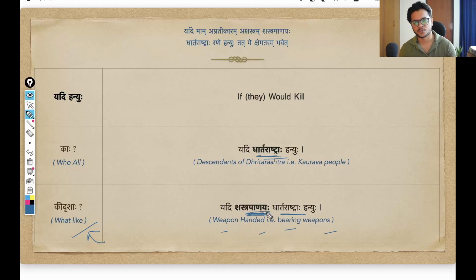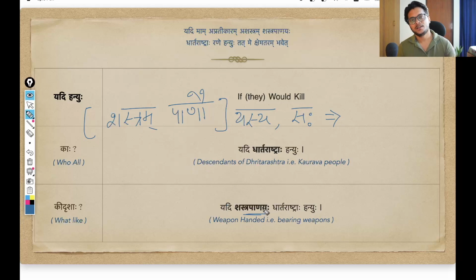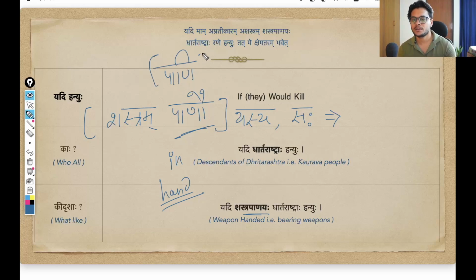Let us understand this word. Shastra panayah, this of course is a samas. And how we can open the samas is if I say shastram panau. So panau, what is that? Panau basically means in hand. And the pratipadik here is pani. Right? This is the pratipadik, pani. Pani is a pratipadik that means hand. And this is an ikarant pratipadik, a masculine gender word.